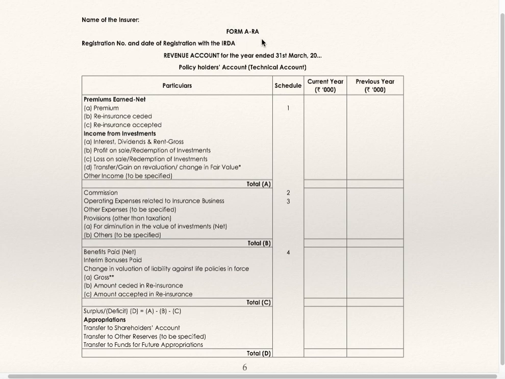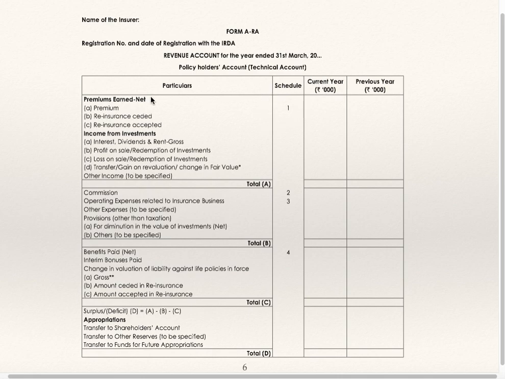Now we'll see Form A RA, which is revenue account. Name of the insurer, registration number and date of registration with IRDA, revenue account for the year ended 31st March, policy holders account, technical account. Revenue account is known as policy holders account, technical account. Amount, 2 columns, current year and previous year. Particulars and schedule number. In all 4 columns: particulars, schedule number, current year and previous year.